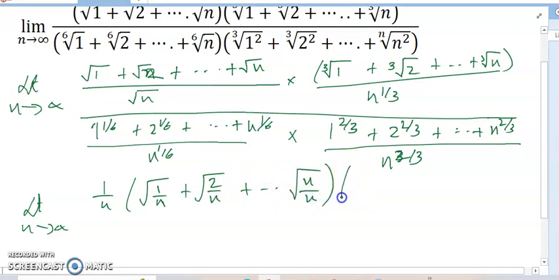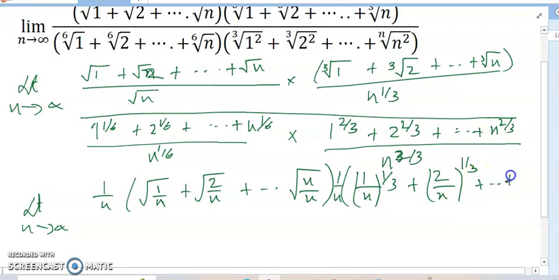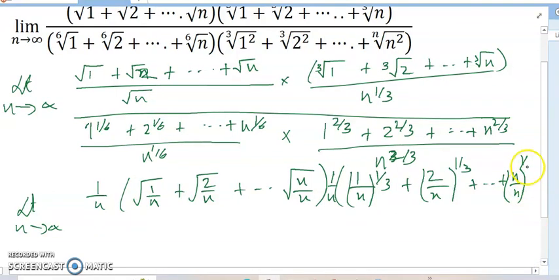And another is 1 by n whole to the power 1 by 3 plus 2 by n whole to the power 1 by 3 plus up to n by n whole to the power 1 by 3.